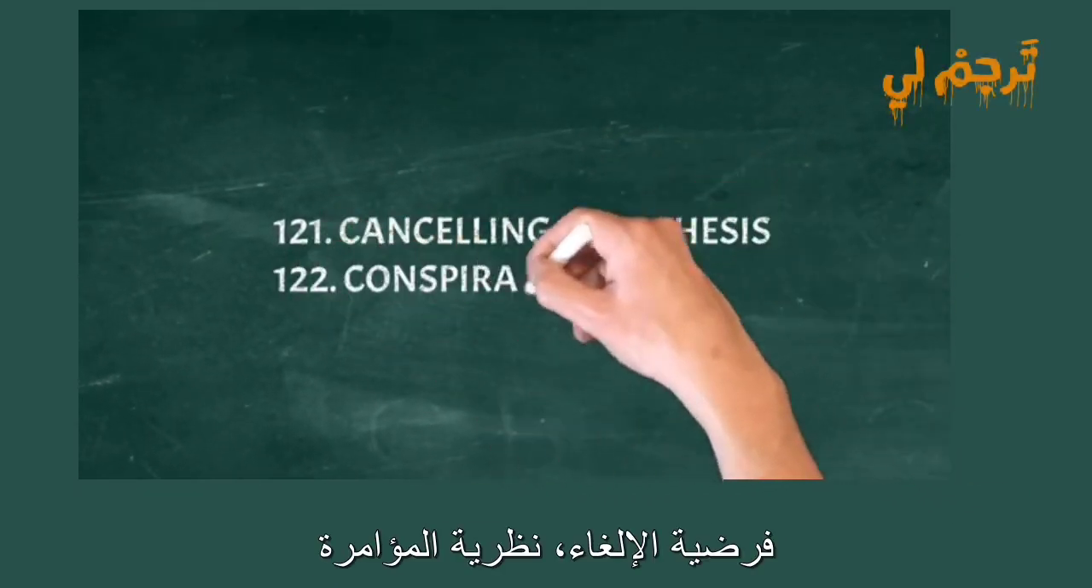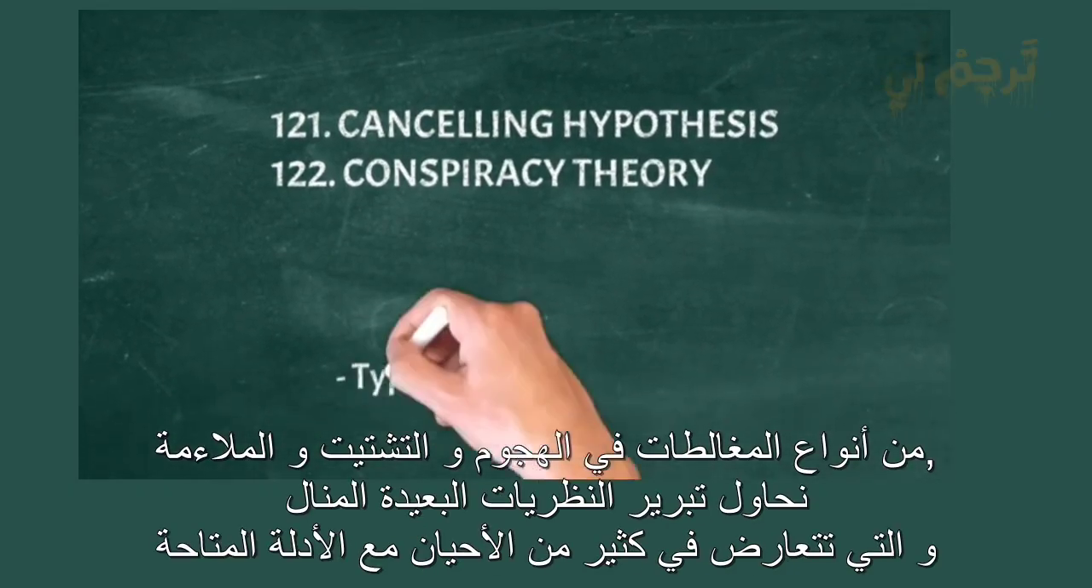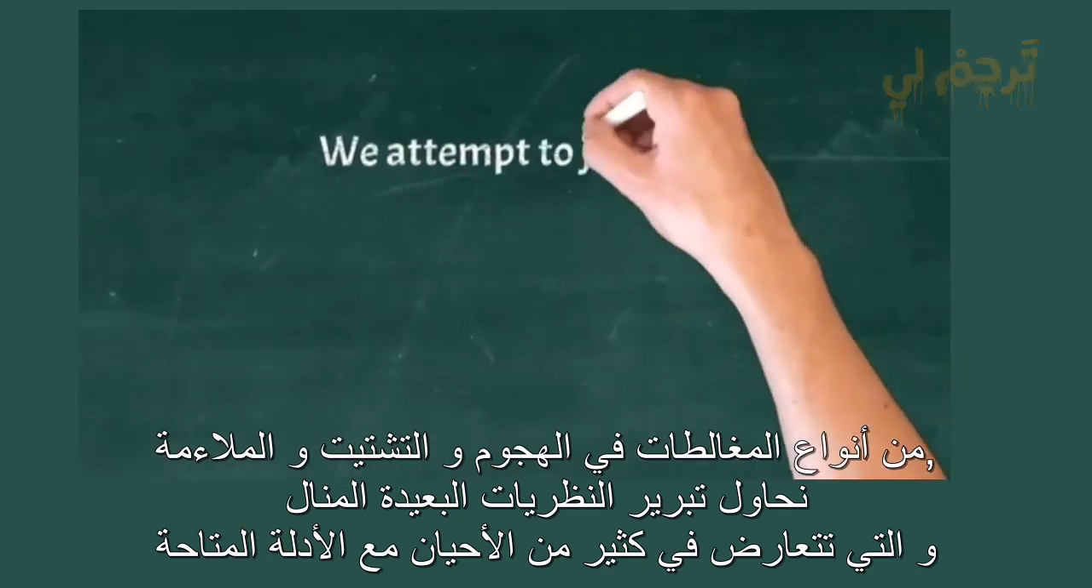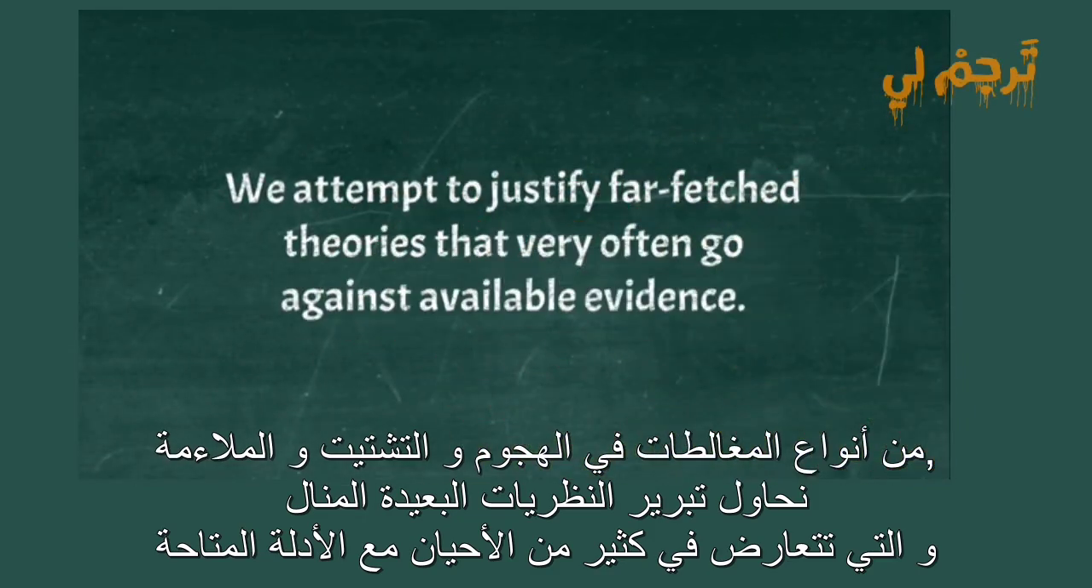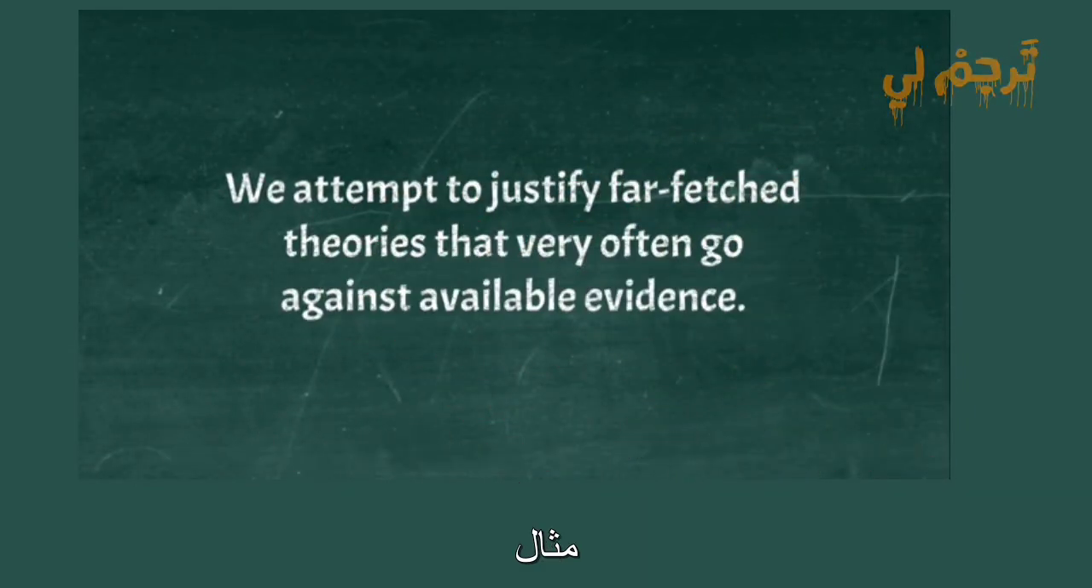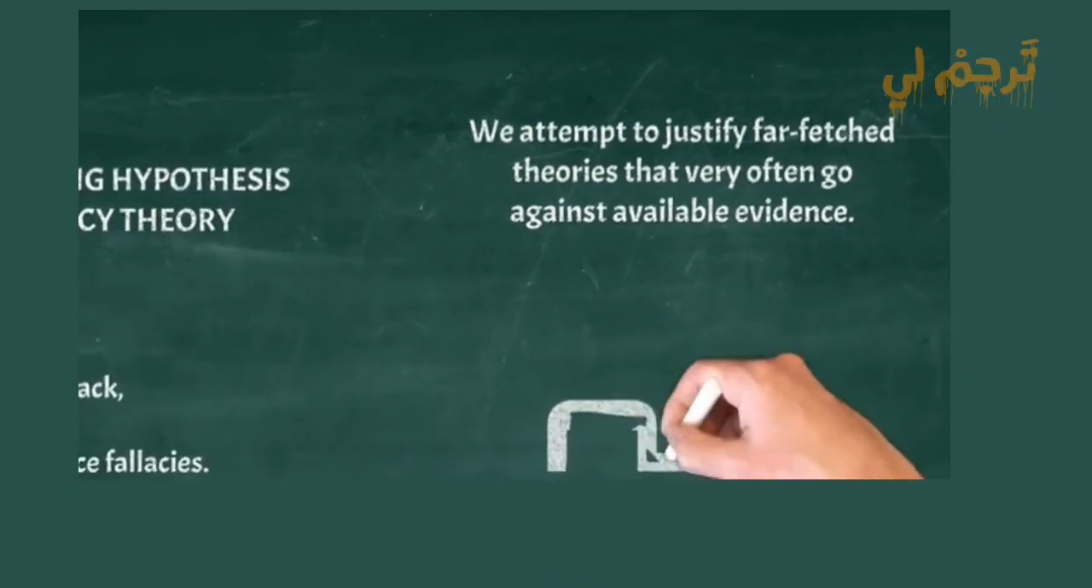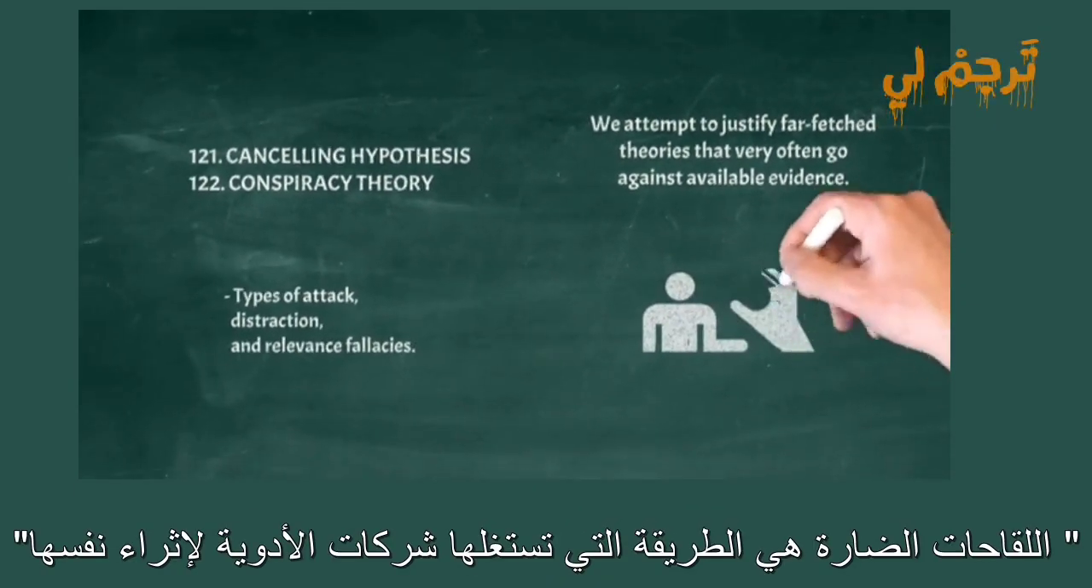Cancelling hypothesis, conspiracy theory. Types of attack, distraction, and relevance fallacies. We attempt to justify far-fetched theories that very often go against available evidence. Example: harmful vaccines are how pharmaceutical companies get rich off you.